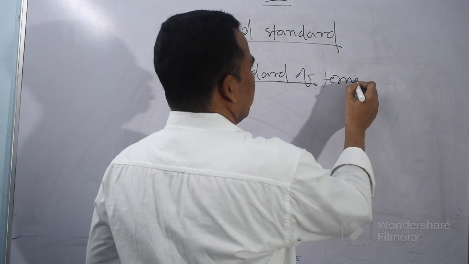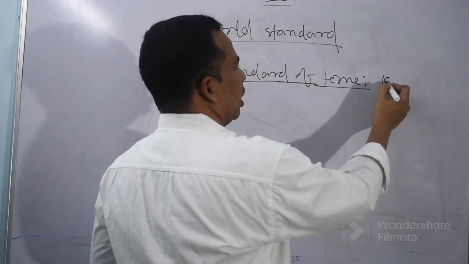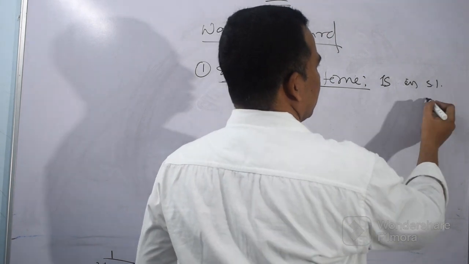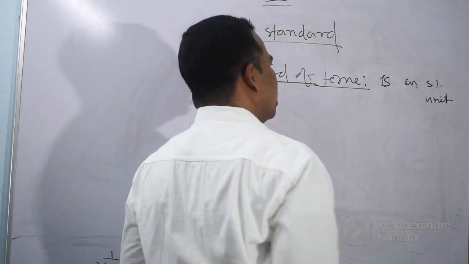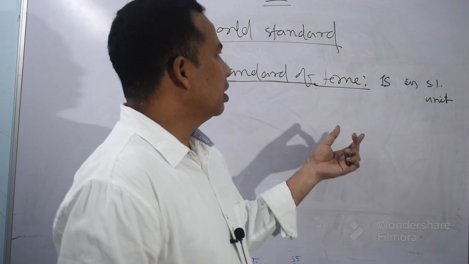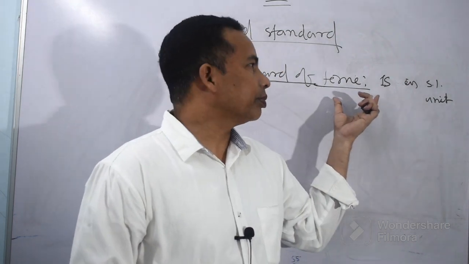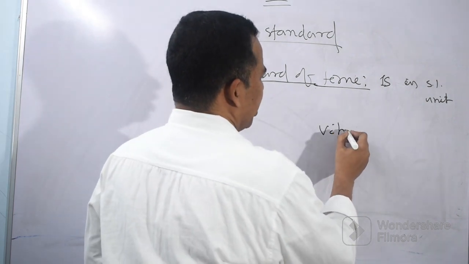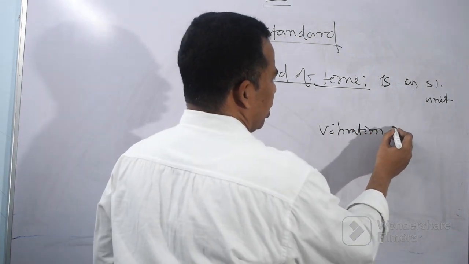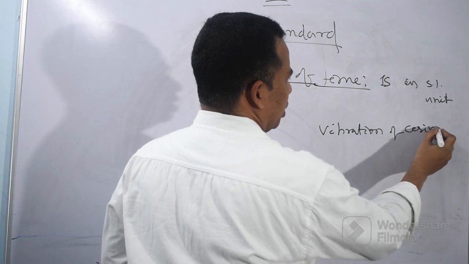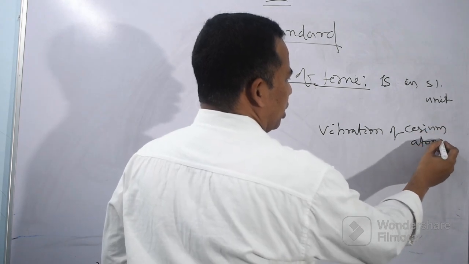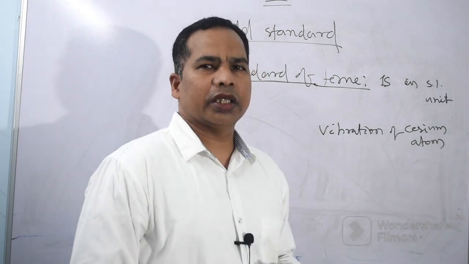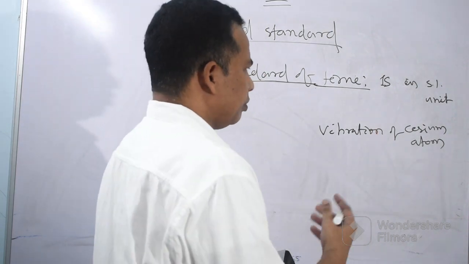Next is the standard of time. Friends, it is also interesting how 1 second was defined in SI unit. Actually 1 second is defined based on the vibration of the cesium atom. You know, cesium is a metal which is in liquid state.